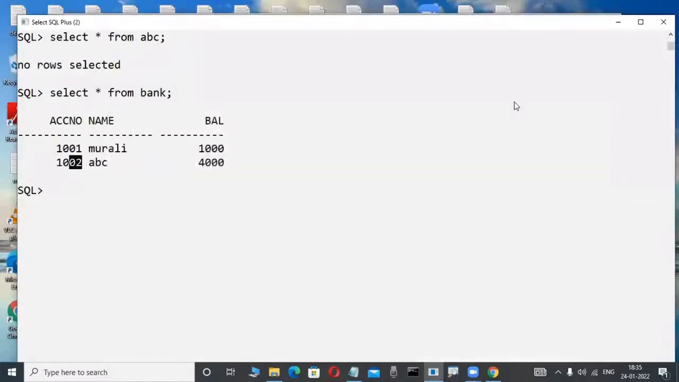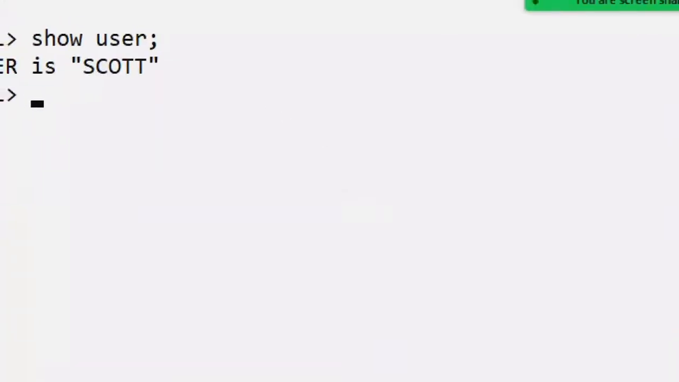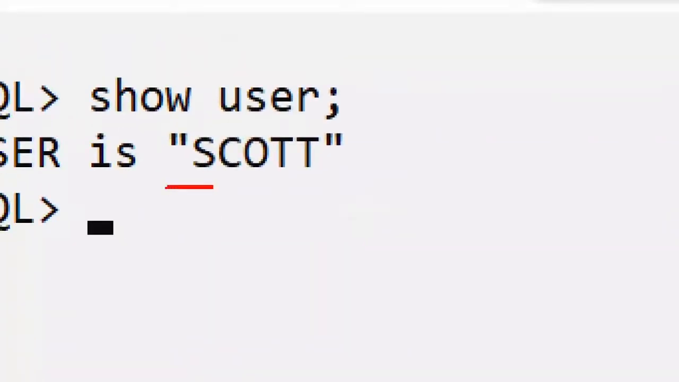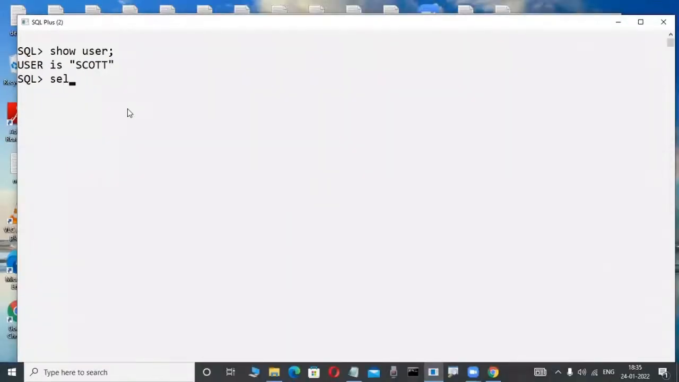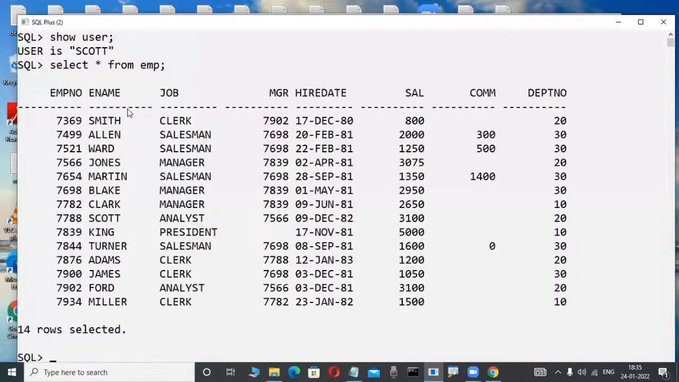For example, a simple example I'm telling. Suppose one employee is there, for example. This employee's name is Scott. Oracle Corporation is giving this as a user. Don't worry, you will be familiar with these users in the future. Scott is an employee, for example. This employee has one table, for example the EMP table. Oracle Corporation gives all these tables, and in the future you will be familiar. Don't worry.